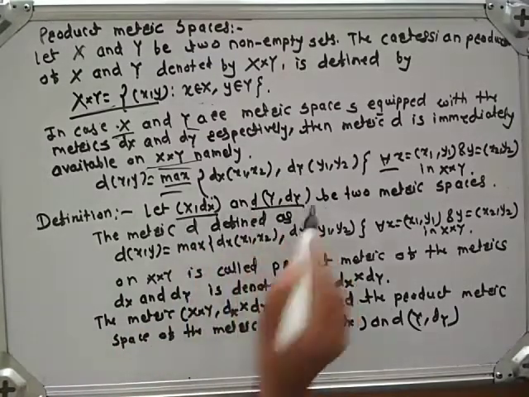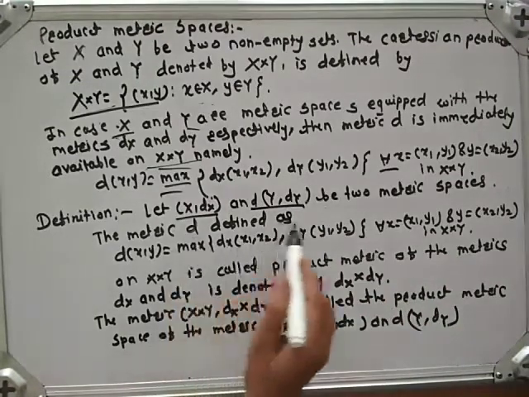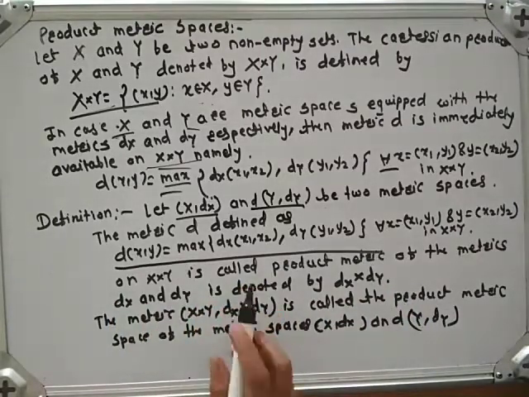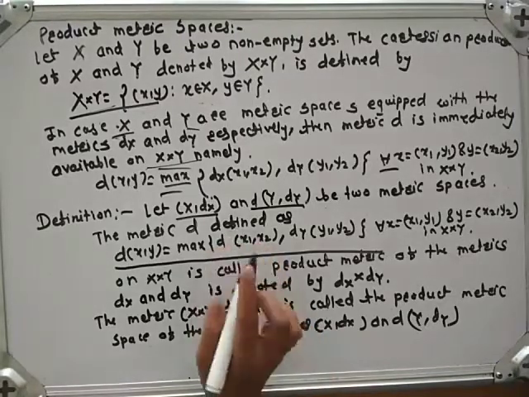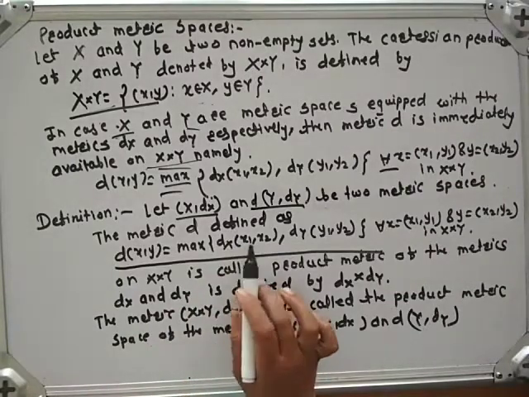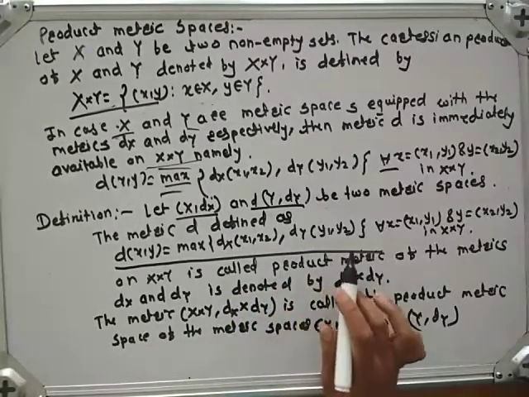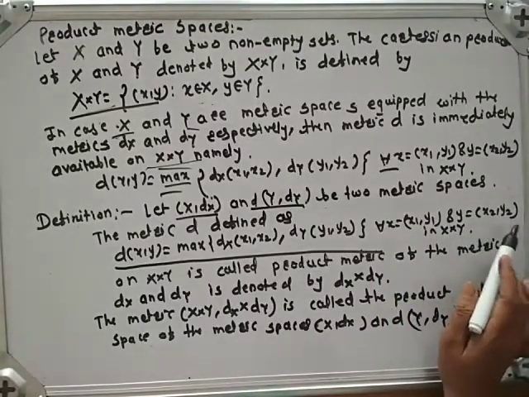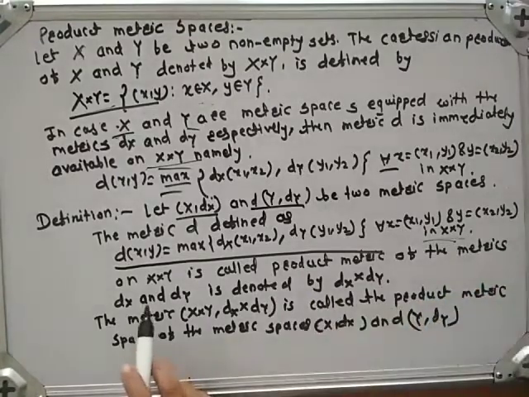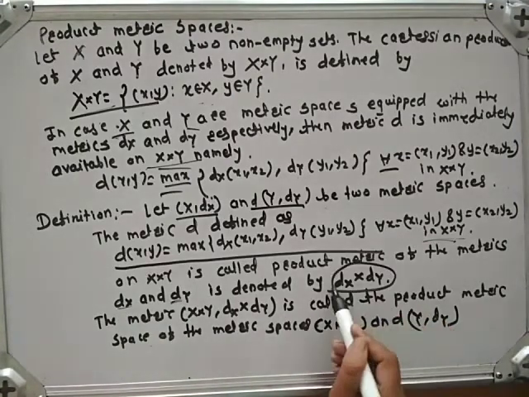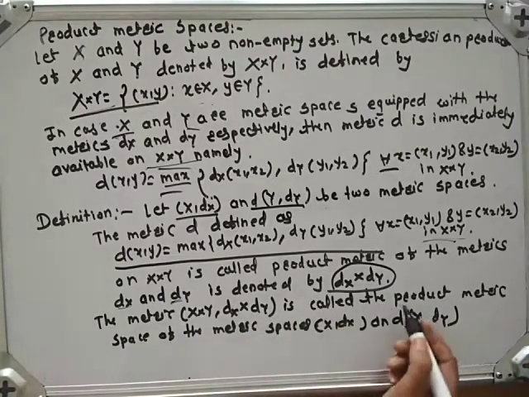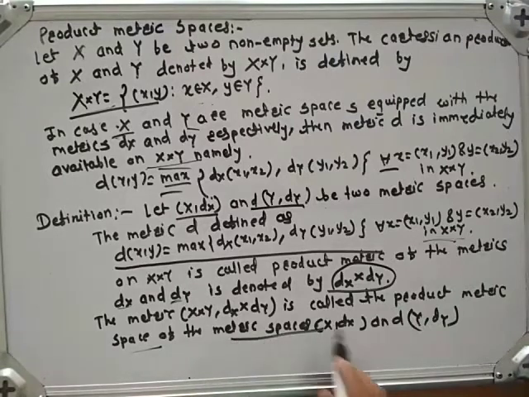Let (X, dX) and (Y, dY) be two metric spaces. The metric d is defined as this, meaning d of (x, y) is equal to the maximum of dX of (x1, x2) comma dY of (y1, y2) for all x equal to the ordered pair (x1, y1) and y equal to the ordered pair (x2, y2) belonging to X cross Y. It is called the product metric of the metrics dX and dY, and it is denoted by dX cross dY, and the space (X cross Y, dX cross dY) is called the product metric space of the metric spaces (X, dX) and (Y, dY).